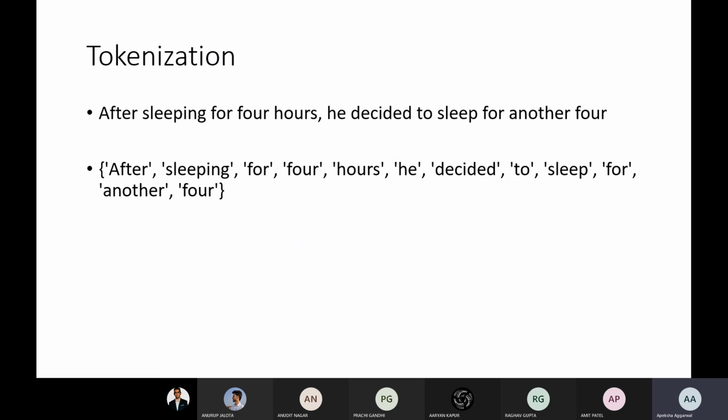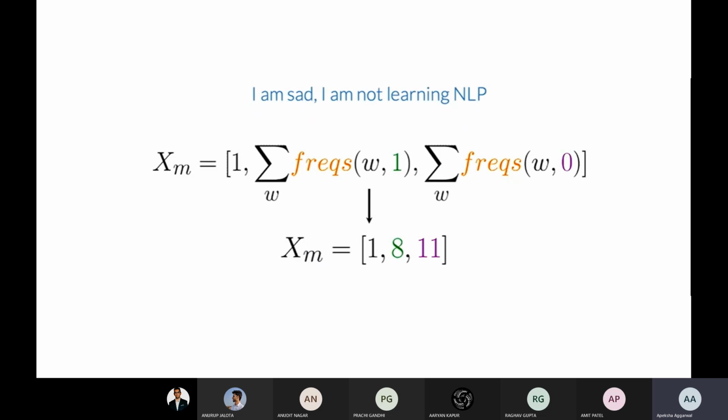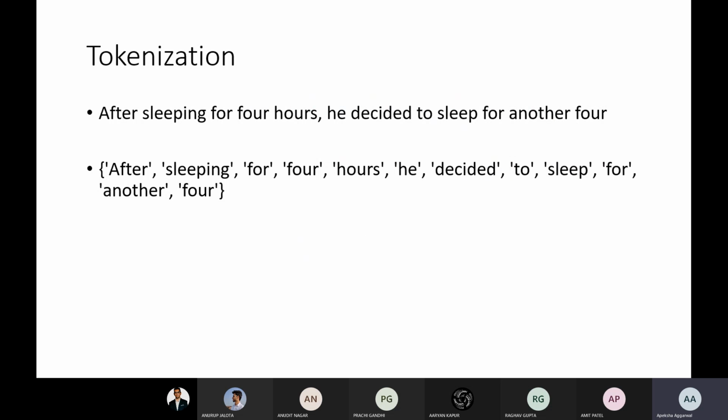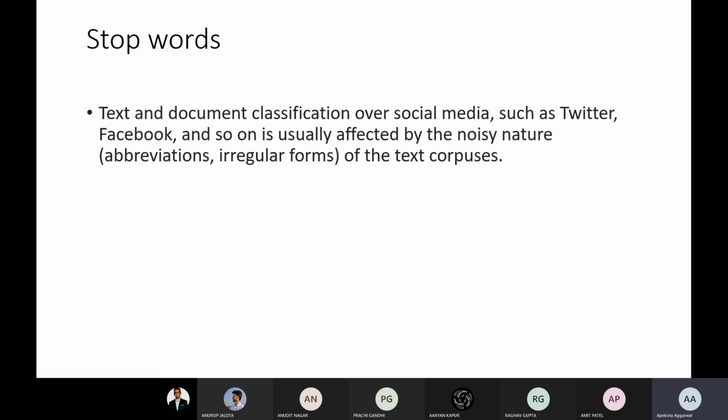Okay, so then we have discussed tokenization. A simple example of tokenization is dividing a sentence into a set of words, and then counting the presence of positive and negative words, and giving that count as an input feature to our model instead of giving the presence or absence, to avoid sparse representation. Okay, so this is an example.